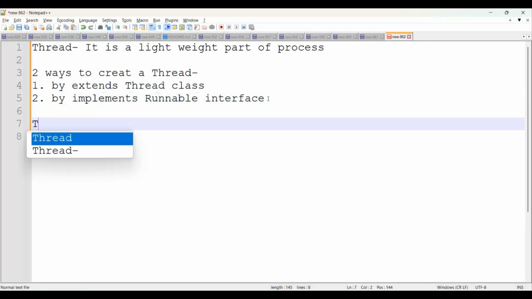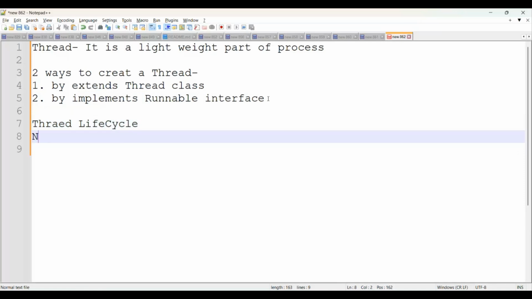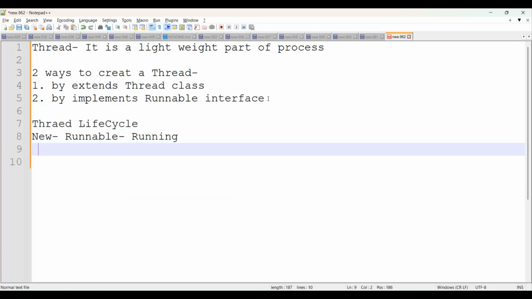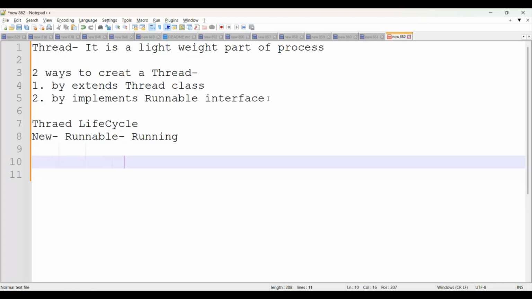Now coming to the next point: a thread has a life cycle. There are 5 phases available. Initially it will be in the new state, then it will go to ready for execution, which means the runnable state. Once it is ready for execution, next it will go to the execution state, called the running state. But in the running state, if any interrupt occurs, then it will go from running to waiting state for some time interval.